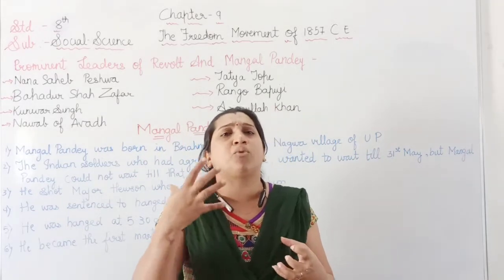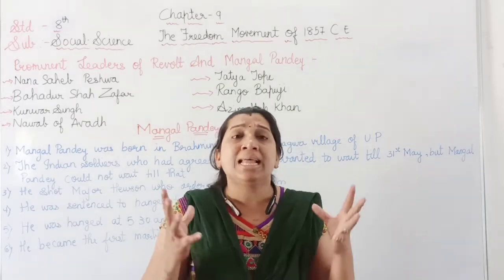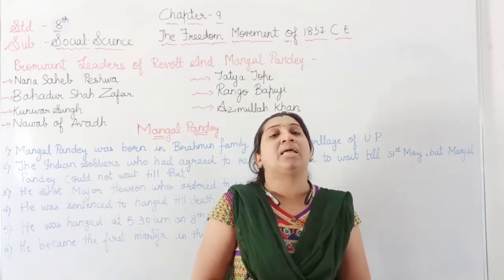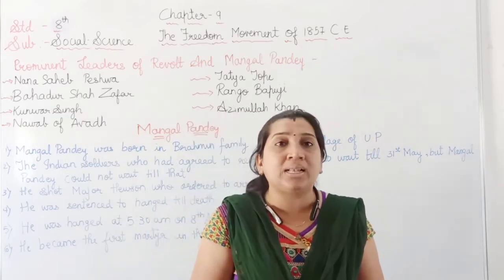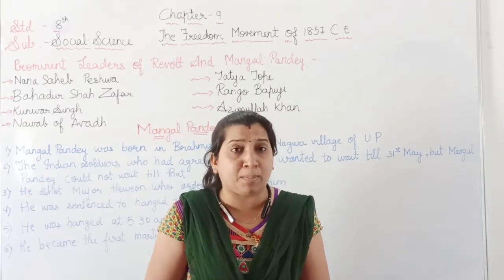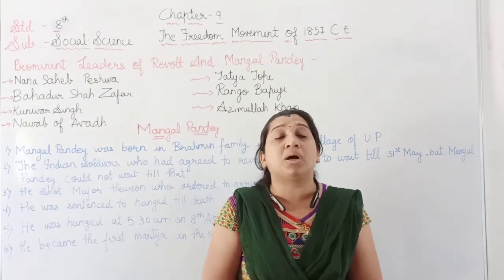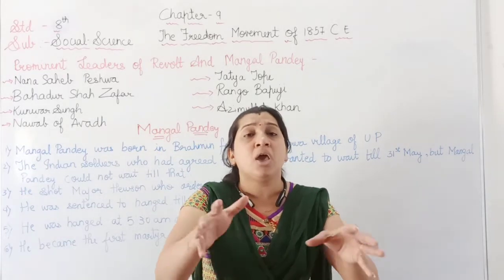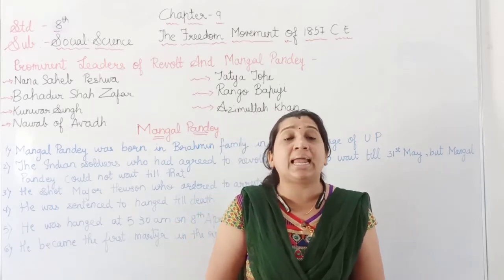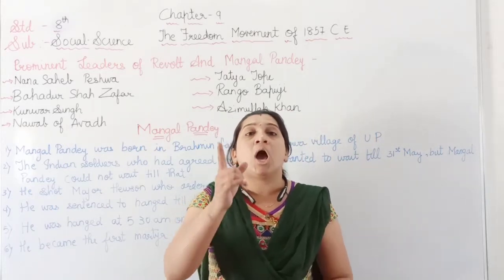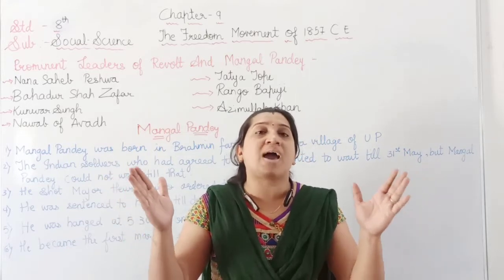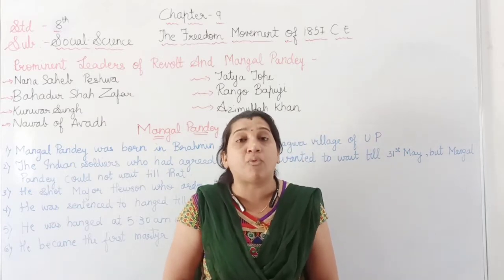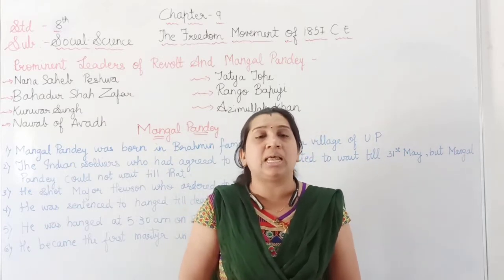They started having processions, demonstrations, and opposition against the British East India Company to release Mangal Pandey from jail. And to avoid this procession and the revolt of the people of Uttar Pradesh, Mangal Pandey was hanged before the date, two days after his case was filed in the court, on 8th April 1857, at 5:30 a.m. in the early morning. In this way, Mangal Pandey became the first martyr in the revolt of 1857.